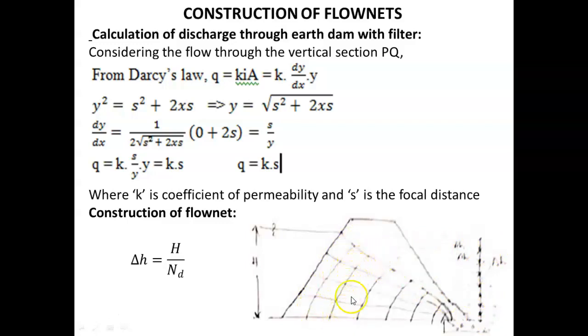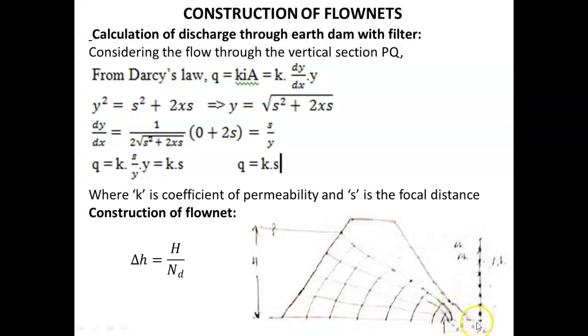So initially we have to prepare the flow lines. See, the top boundary flow line is clear, and the bottom boundary flow line is already there. Then we can draw intermediate flow lines. So here this is the left boundary equipotential line, and this is the right boundary equipotential line, because these two are the permeable boundaries.